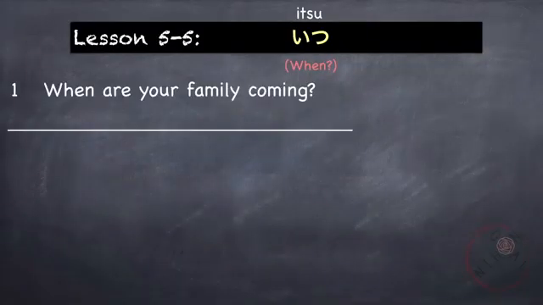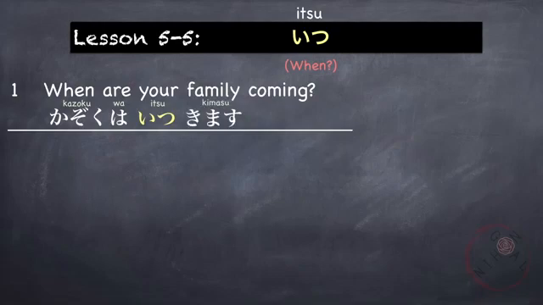Number 1, when are your family coming? So, the subject here is the family, or the doer of the verb is the family. So, let's begin with the subject, which is kazoku, kazoku wa, followed by the interrogative word when, itsu, and then the verb coming or come, kimasu.